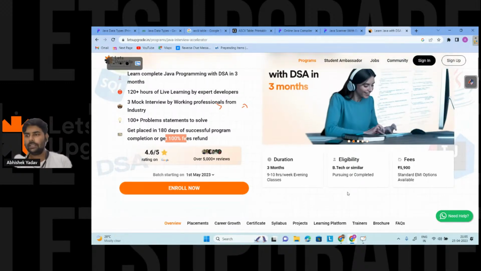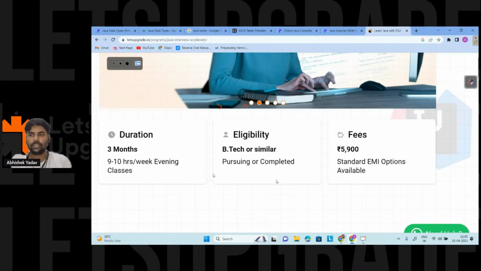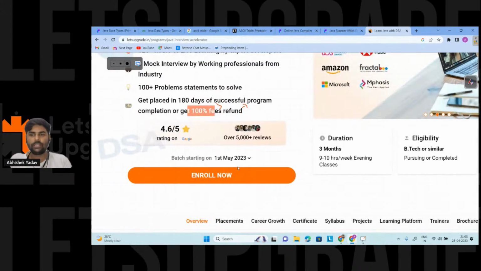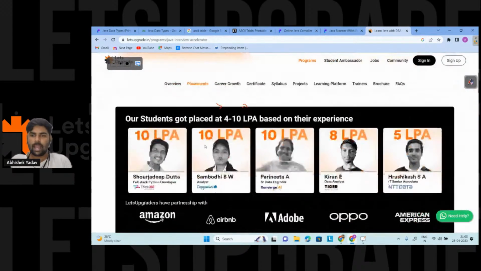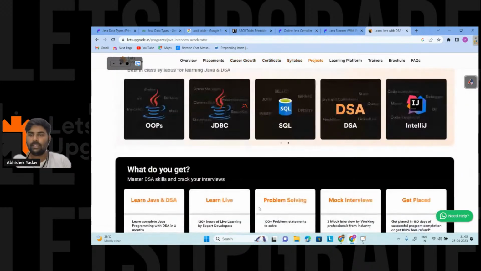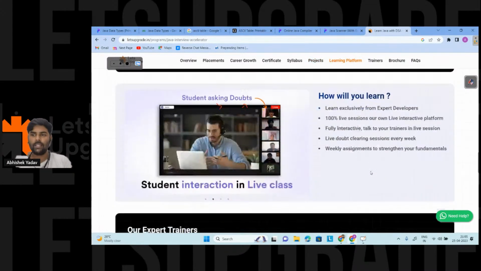Here you can see the eligibility criteria, the duration of the program, and the fee structure, that is 5,900 rupees. This batch is starting from 1st May 2023, so you can enroll in this batch. And here you can see who all got placed from the Let's Upgrade team, and what we are going to learn: OOPs concepts, JDBC, SQL, DSA, IntelliJ, and we have Java.